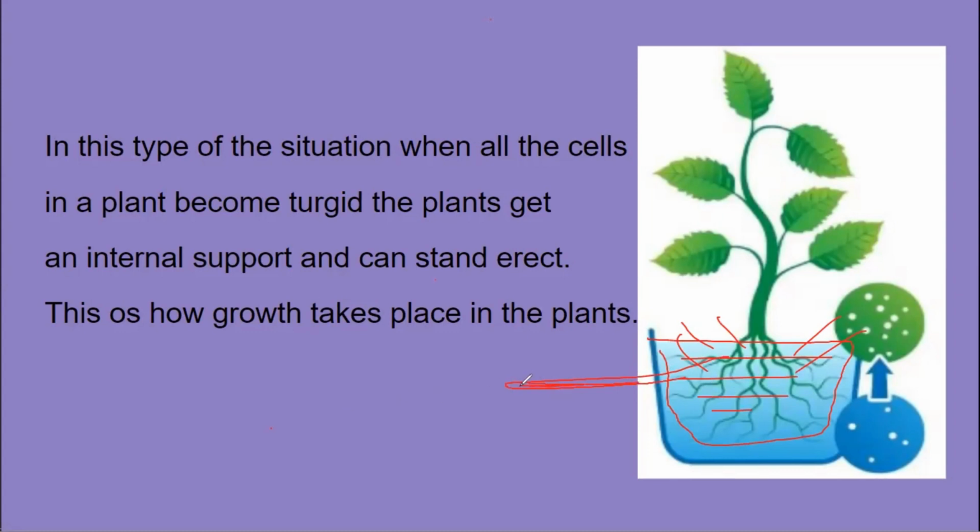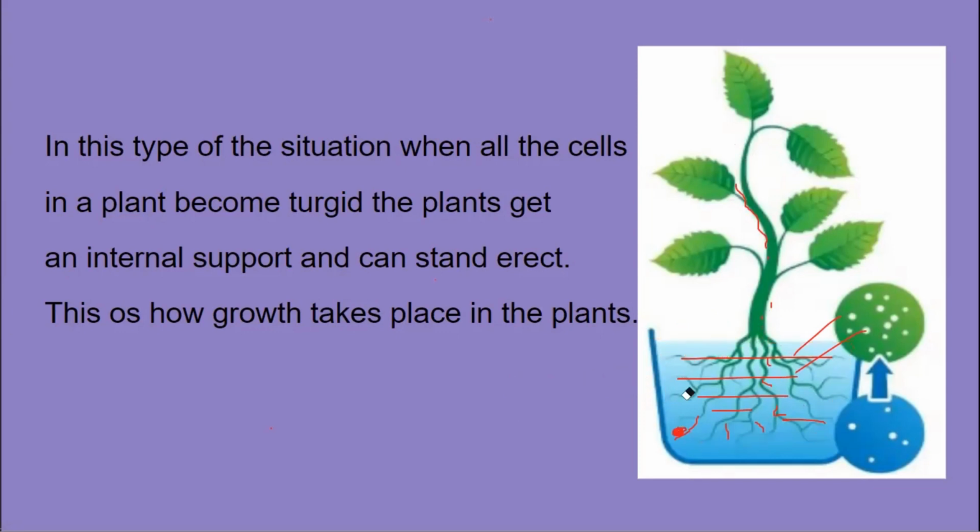So cytoplasm is a concentrated solution of mineral salts. Outside of the root hair cell, there is a semi-permeable cell membrane. So water is more outside the root hairs and water is less inside the cytoplasm of the root hairs. Osmosis will take place and water will start getting inside the roots. This is how the plants absorb water. And then this water moves from one cell to other by osmosis, and it will be spread throughout the plant.